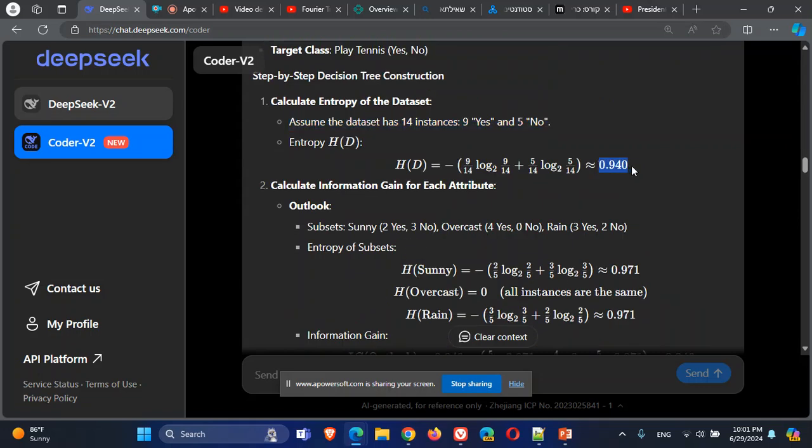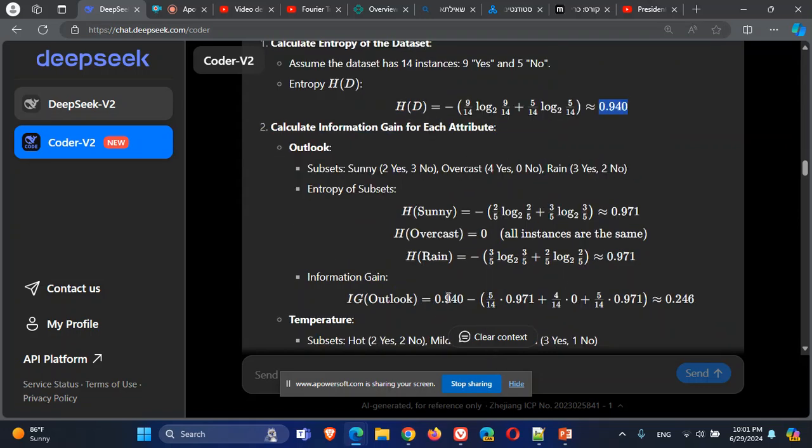The entropy of all the data is H(D), it's this value, minus the entropy after splitting. And what is the entropy after splitting? Take the weighted sum. In Sunny, there are 5 instances out of how many total instances? There are 14 total instances. So 5 out of 14 are in the Sunny.